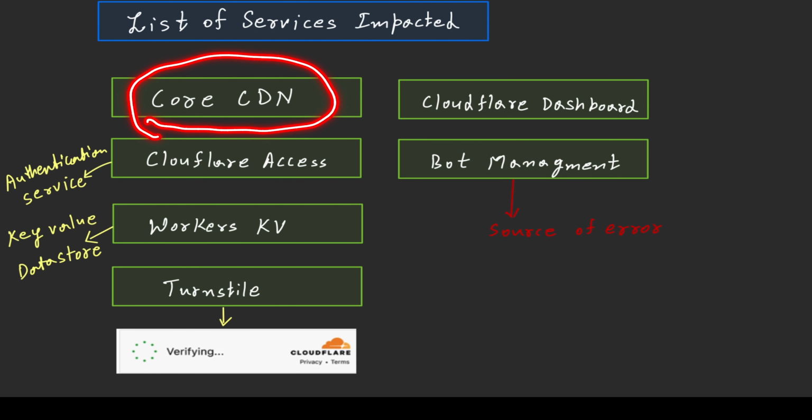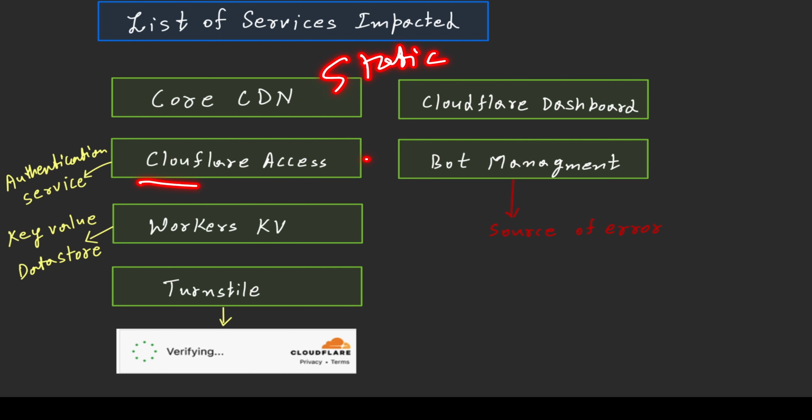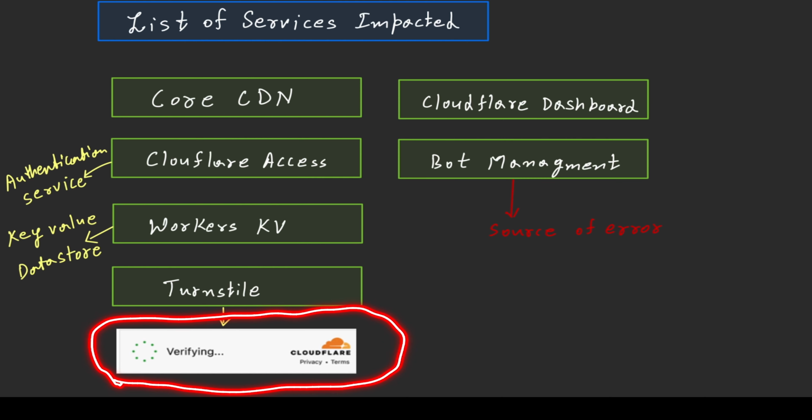The Cloudflare Core CDN, which provides the static data to all the internet, Cloudflare Access, which is an authentication service, Cloudflare key-value store, Workers KV, and Cloudflare Turnstile. Whenever you visit some website, you must have seen this particular kind of CAPTCHA check.